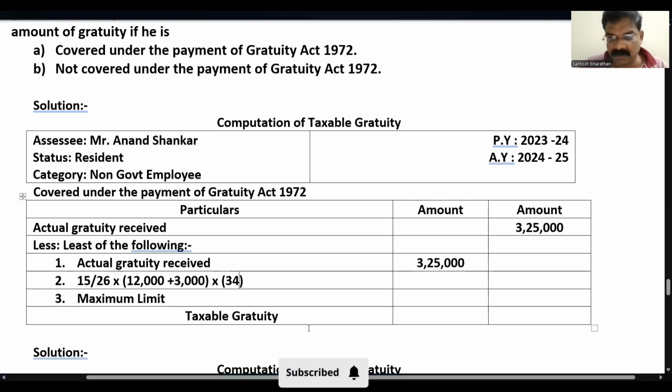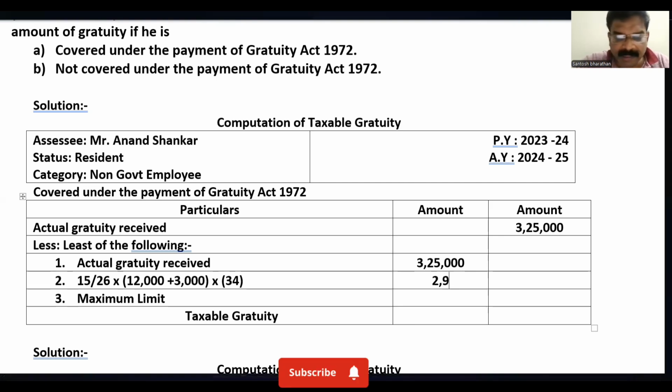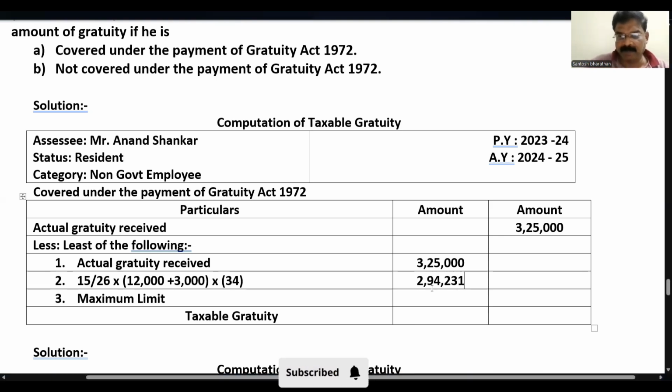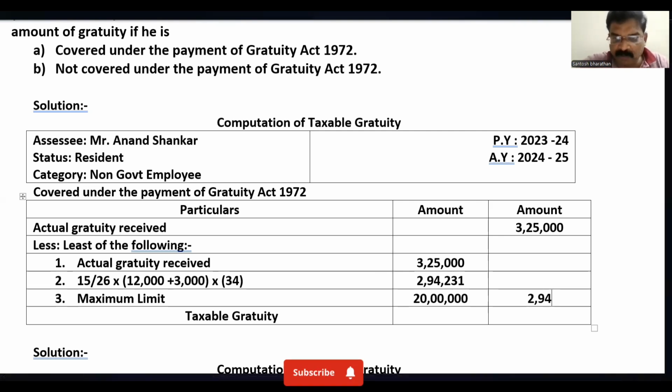It comes to around 2,94,231. Next, the maximum limit according to the format is 20 lakhs. So the least of these three is 2,94,231.